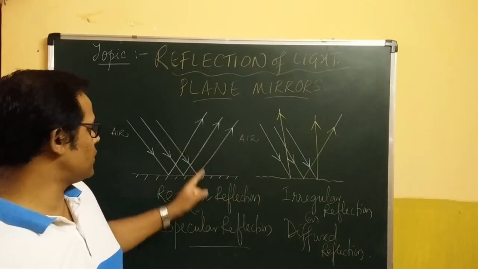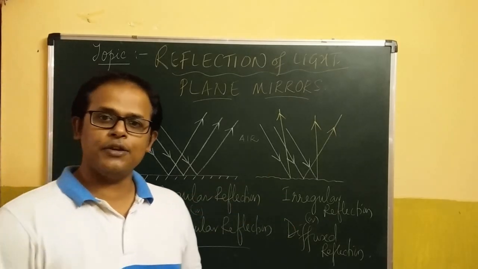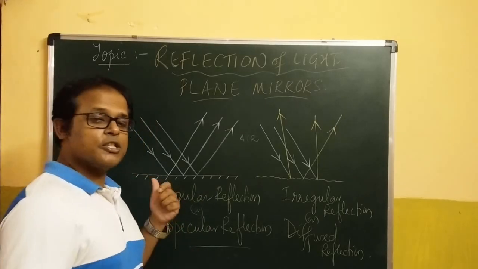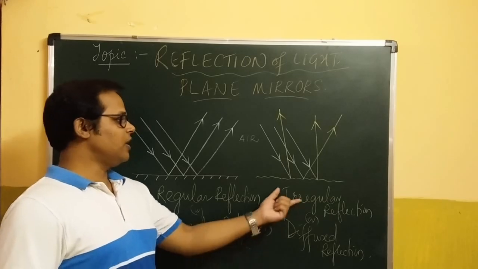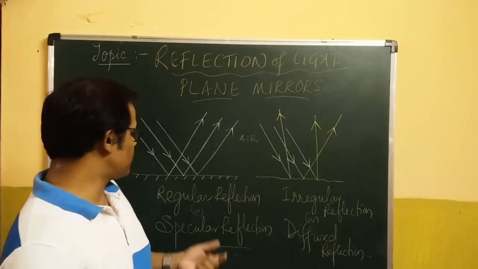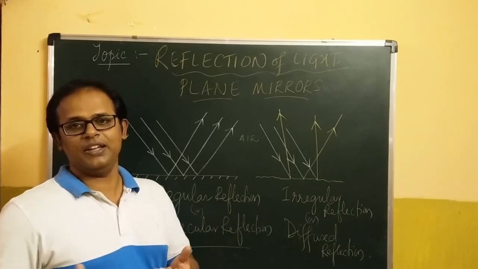One is called specular reflection or regular reflection. The other one is called irregular or diffuse reflection. Mirrors perform specular reflection. The pages of the books or the board itself right now is performing irregular or diffuse reflection. So regular reflections are the ones which really form the images.